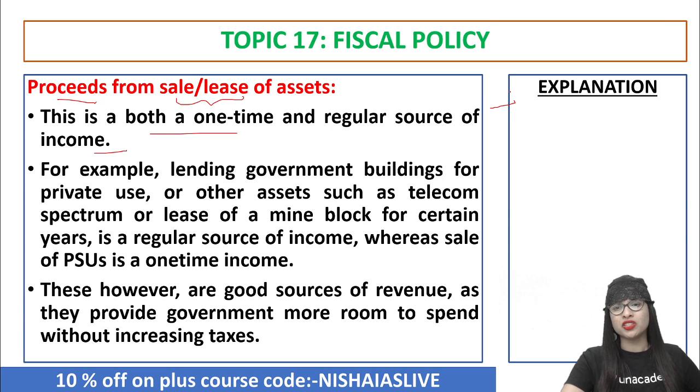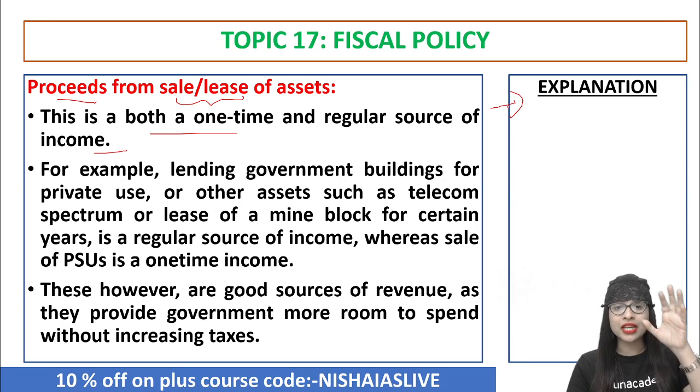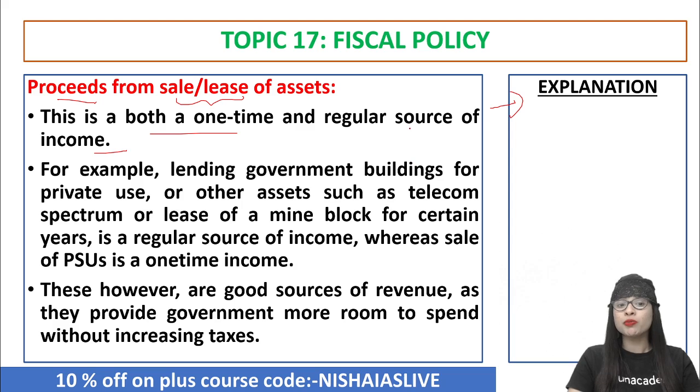See, one simple logic: let the government keep on spending, that is okay, but then they should have a source for it, that is taxation. Just because they do not have a source called taxation, they cannot increase the spending also. So these kinds of activities will enable the government to increase the spending, because they are not increasing taxes now. So the public is not affected. That is the whole logic under the context called components of earnings of fiscal policy. Clear?